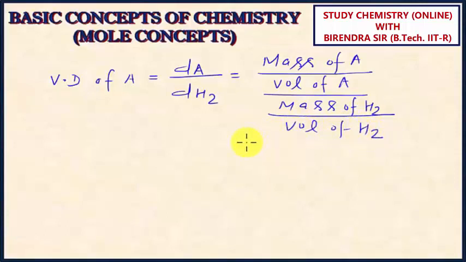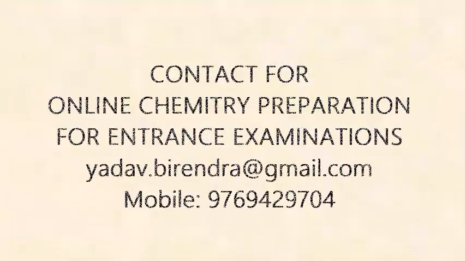We all know that under the same conditions of temperature and pressure, 1 mole of all the gases occupies the same volume. Or better I say, if we take the same number of moles, the volume will be the same under the same conditions of temperature and pressure.